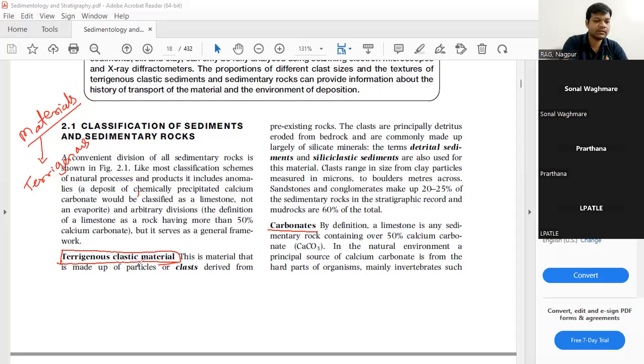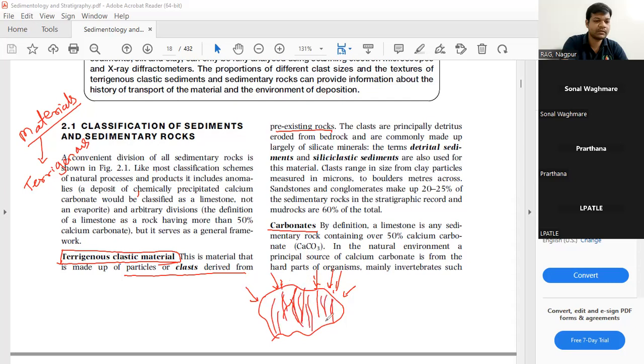Now, what is clastic material or terrigenous material? Clastic material is that material which is made up of particles or clasts derived from pre-existing rocks. So there was a rock, of any composition, of any origin, and this rock has been acted upon by the natural agencies, and these natural agencies have weathered the rock.